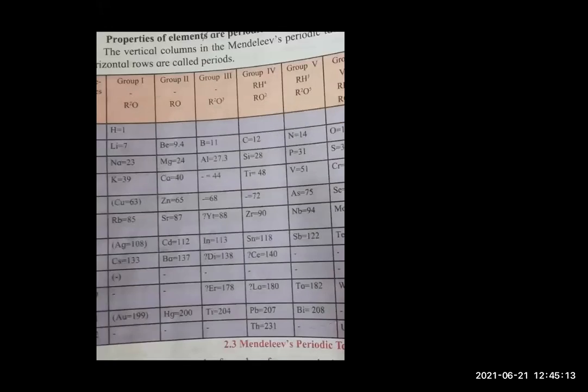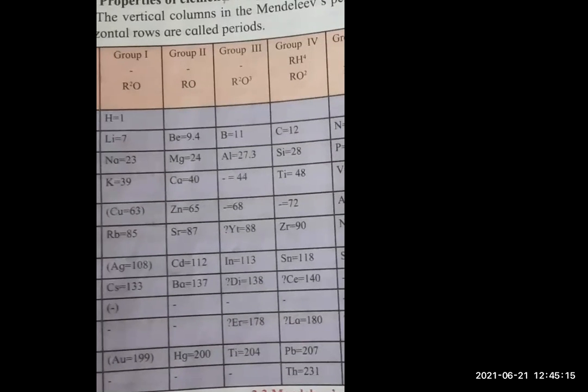For beryllium he gave the value as 9.4. You can look over here. Previously the atomic mass of beryllium was 14.09, and he corrected it to 9.4. That was one of the important merits of Mendeleev's periodic table.